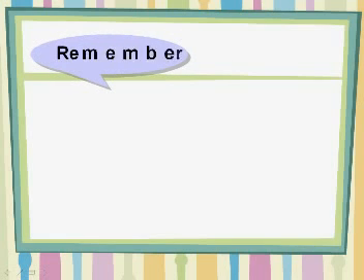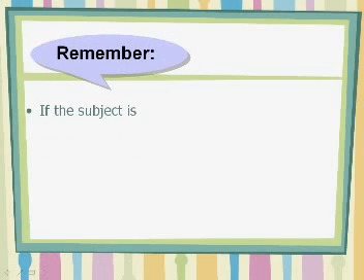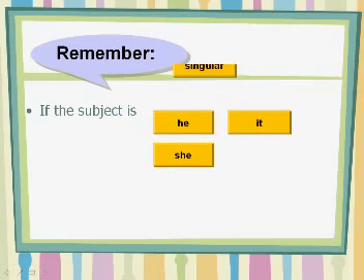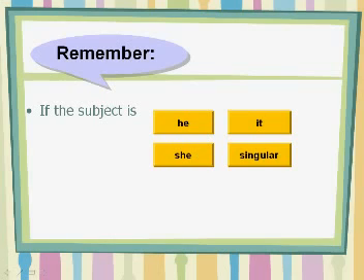Okay. But actually what I find very difficult sometimes for my students is this one: if the subject is he, she, it, or singular, I mean one person or one thing, my students usually forget to add s to the verb, which is the most difficult thing.